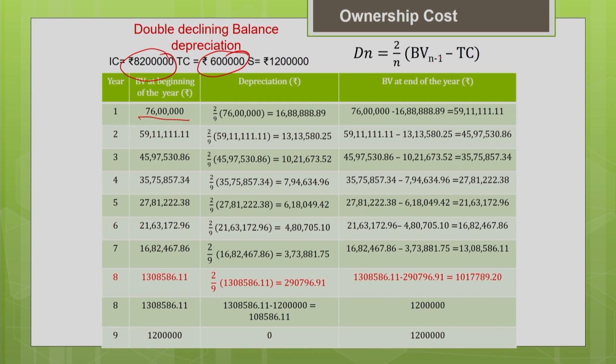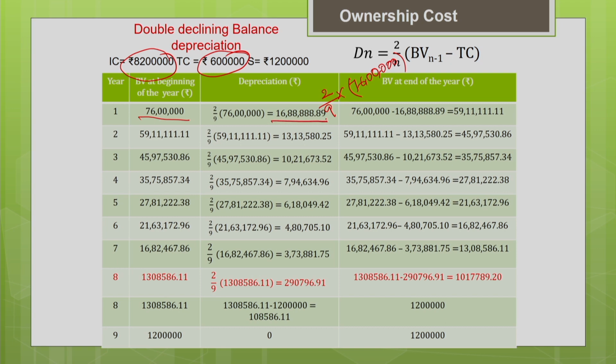So already we have deducted the salvage value, so we need not deduct it every time. So 2 by n multiplied by the book value. So n is 9. So 2 by 9 multiplied by the book value, which is 76 lakhs. So that gives you the depreciation.